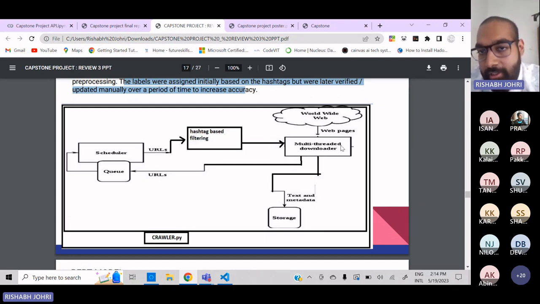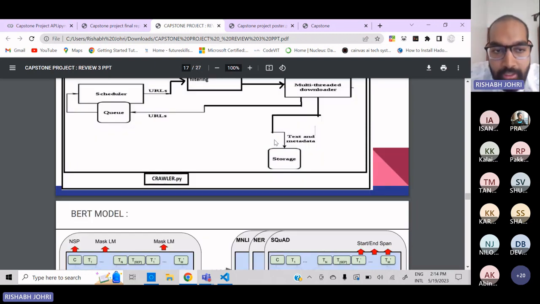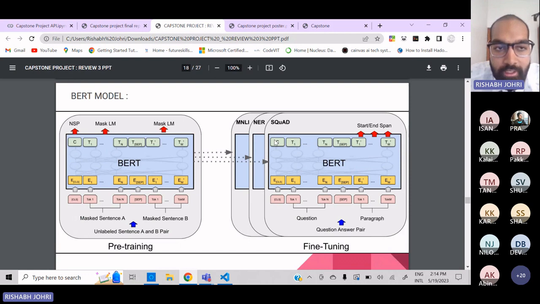And then multi-threaded downloader. So we are basically running multiple parallel threads simultaneously. That way the data was collected fast. Now this is the BERT model.